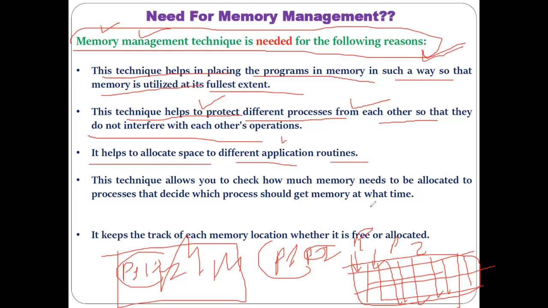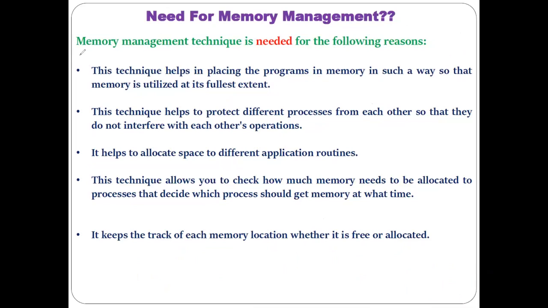Each application that you run on the computer gets separate memory allocated. These techniques allow you to check how much memory needs to be allocated to a process, and decide which process should get memory at what time. In the previous slide we already discussed how much memory is needed for a particular process. Which process should get memory, all of that can be done with the help of memory management. It also keeps track of each memory location, whether it is free or allotted. That we have also discussed. So for all these reasons, memory management needs to be done.